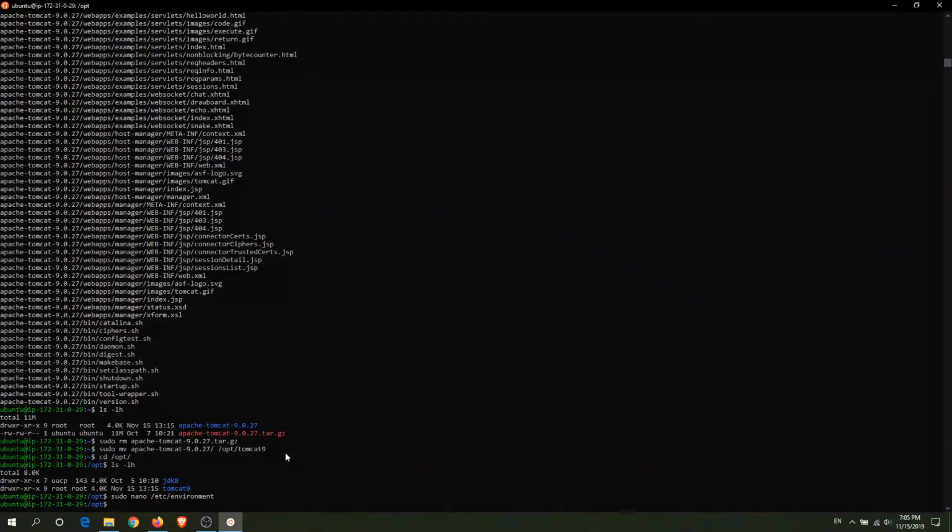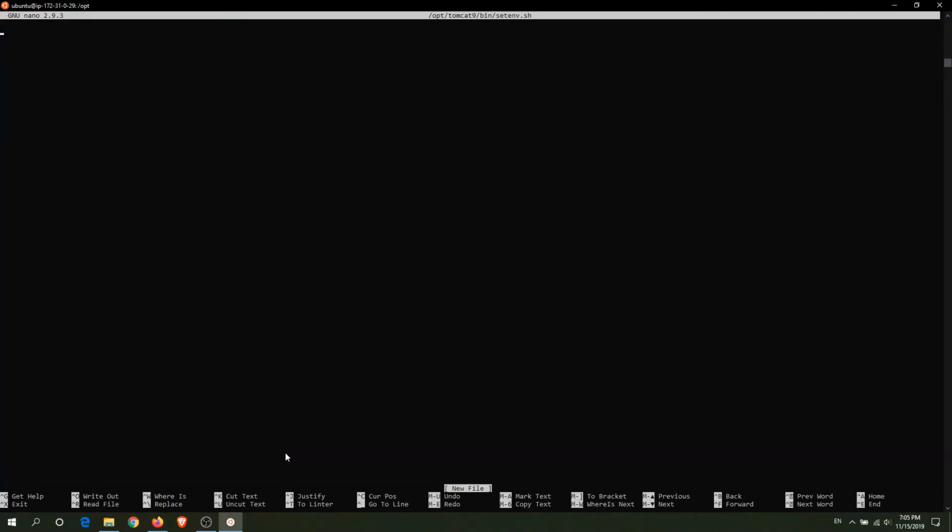Alright, so what you can do is you can sudo nano tomcat bin, and I'll create a new file. I'll set env.sh, enter. I will add in another path variable, or this is more like an environment variable for Tomcat.